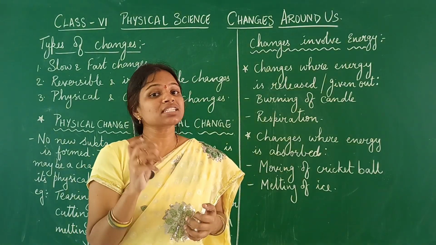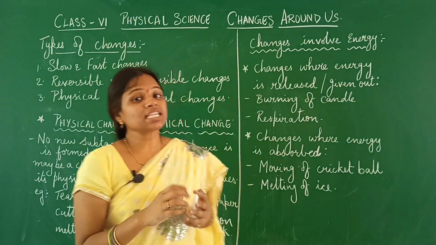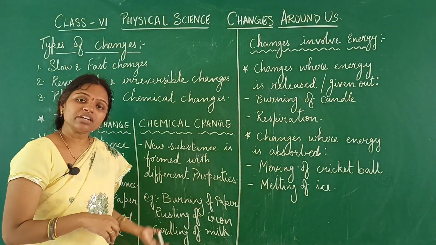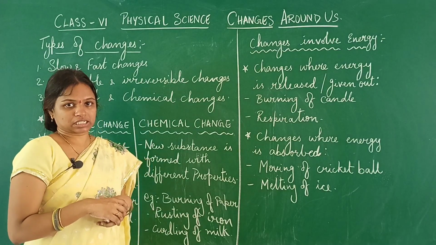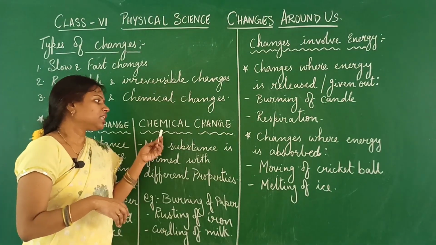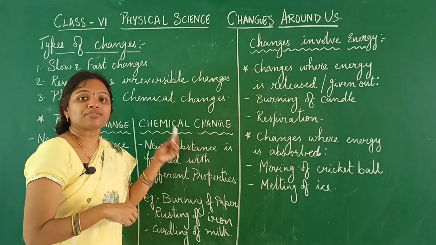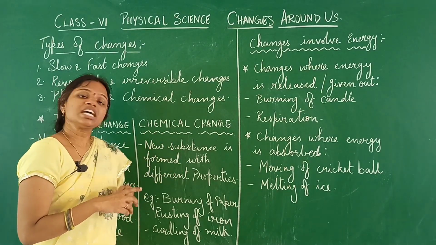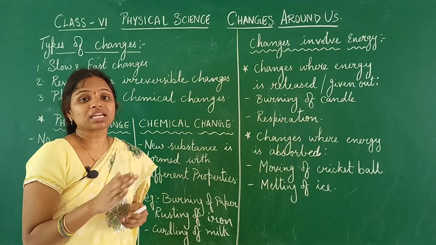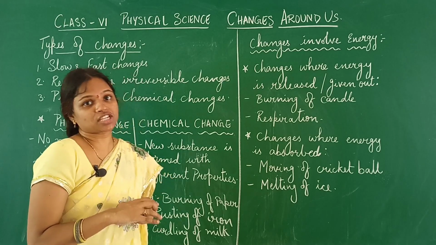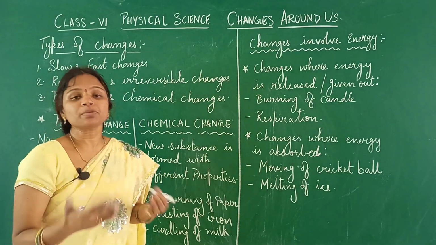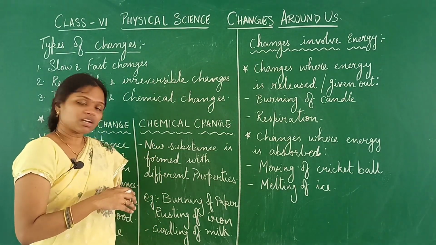So here there are some new chemical properties seen in case of the curd which is formed by the milk. So here that formation of curd from the milk is also a chemical change. Curd is totally a new substance which is formed with different properties over there.